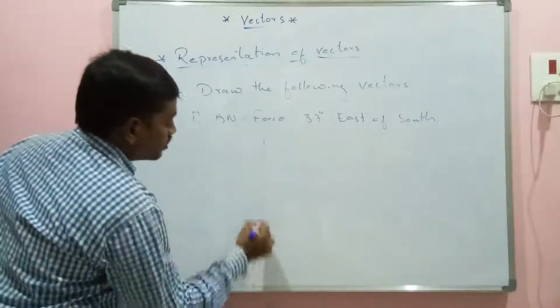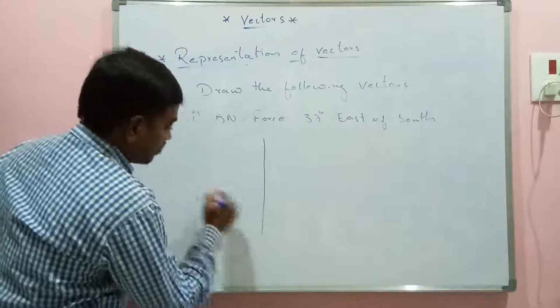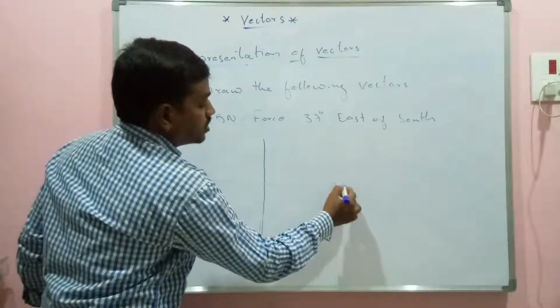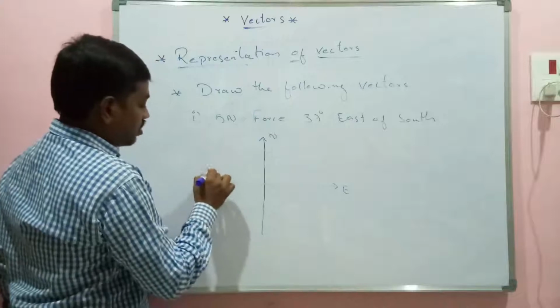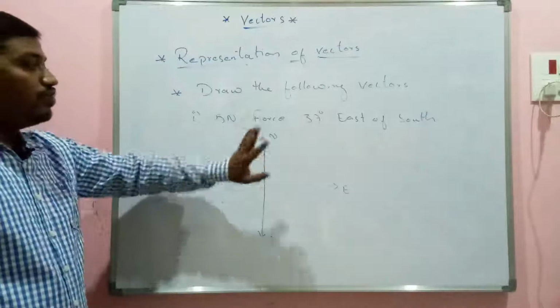So 4 directions. This is east, north, west, south. 5 Newton force I am saying.